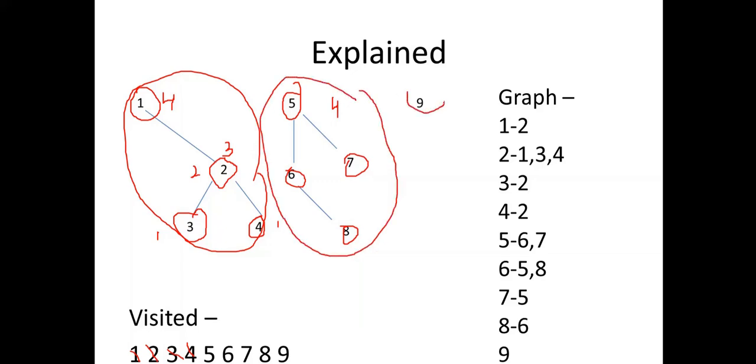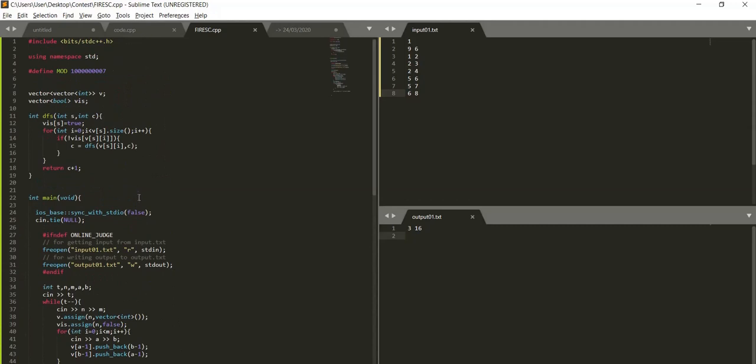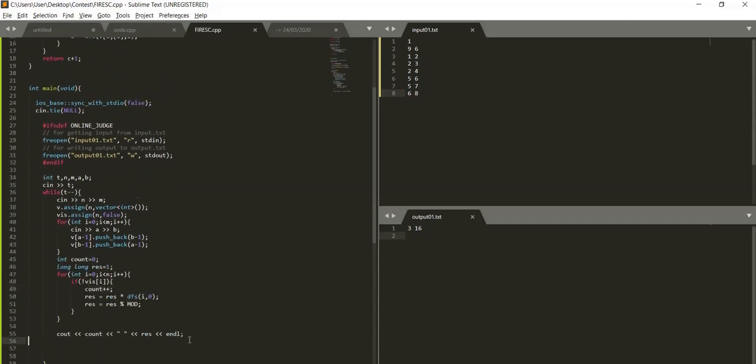And similarly for 9, it would be our third connected component, and the values for result would be 4, 4 and 1. So 4 into 4 into 1 modulo mod, so it's already smaller than mod, so it will return the same value. So this way our code is working.